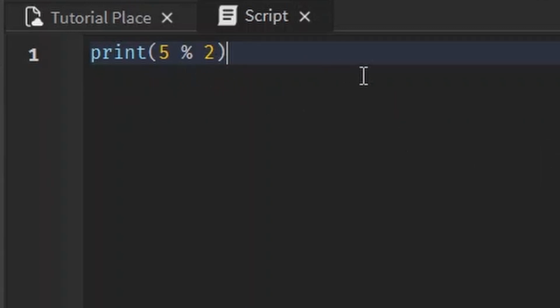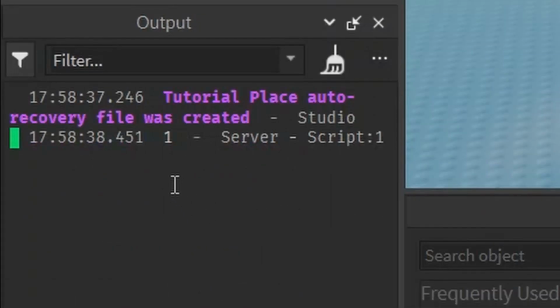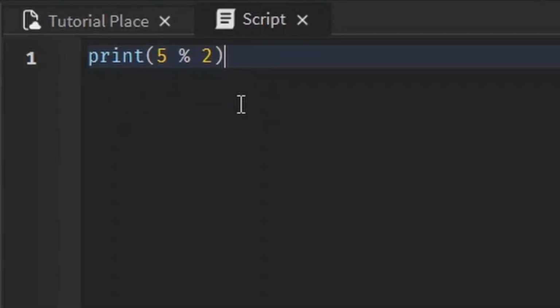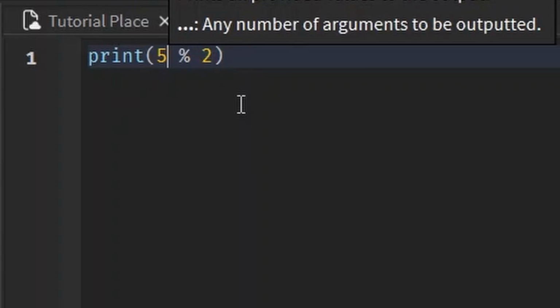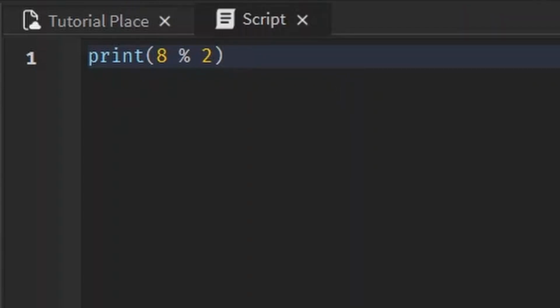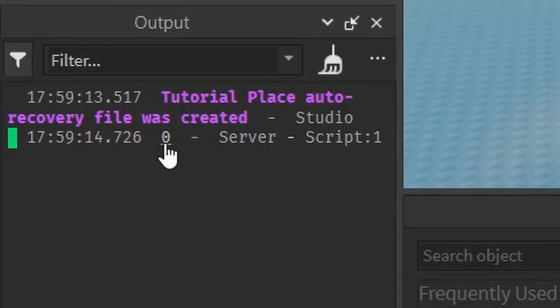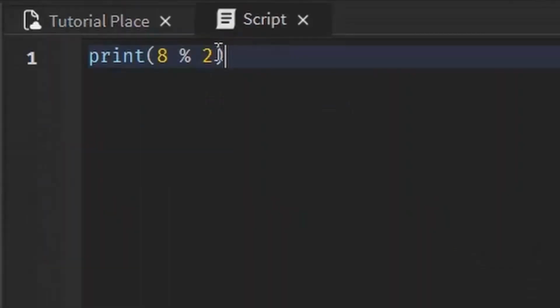If I do 5 modulus 2, what is the remainder for that? Hopefully you know that it is 1. Doing things by modulus 2 is a great way to see if a number is even or odd. If a number is odd, it prints out 1. And if the number is even, it prints out 0. For example, 5 modulus 2 has a remainder of 1. But if we do an even number, like 8, when you modulus it by 2, I don't know the proper term for that, it should have 0. Any even number will result in 0 when modulus by 2, and any odd number will result in 1.